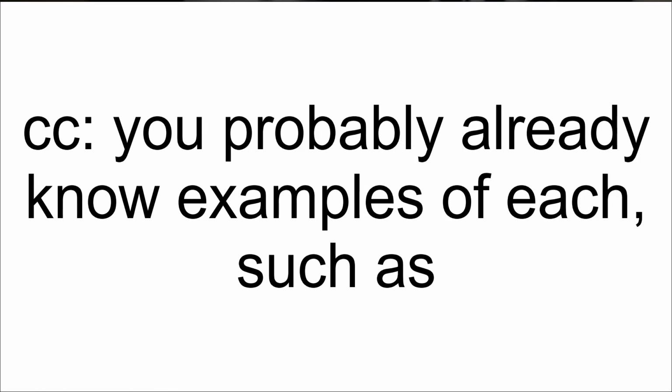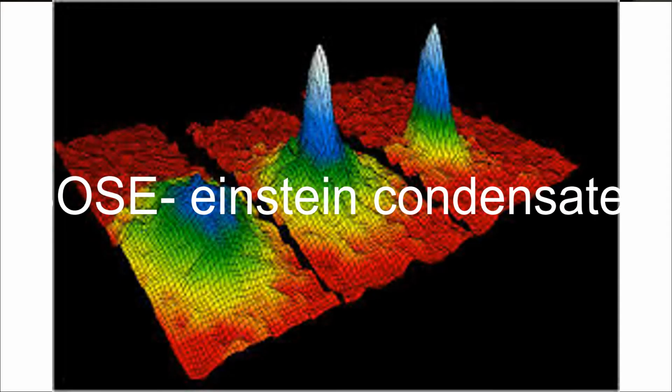There are three main types of matter, which you all probably know. They are solid, liquid, and gas. You probably already know examples of each, such as ice, water, and steam. But do you know the ways these molecules and atoms look for each phase of matter? And did you know that there are more phases of matter? The other types of matter are plasmas and Bose-Einstein condensates, BEC for short. Most of the time, you won't need to worry about plasmas and Bose-Einstein condensates because they're not as important.